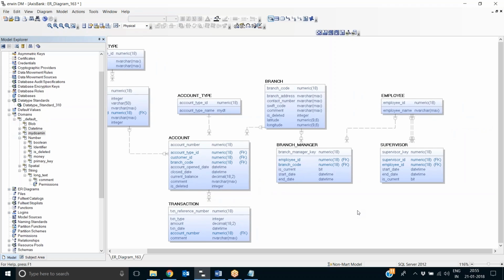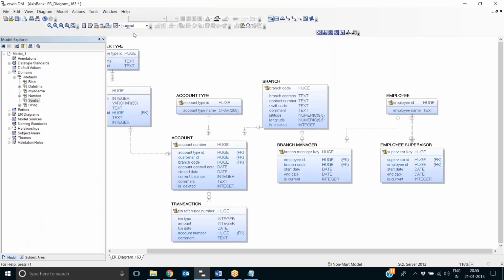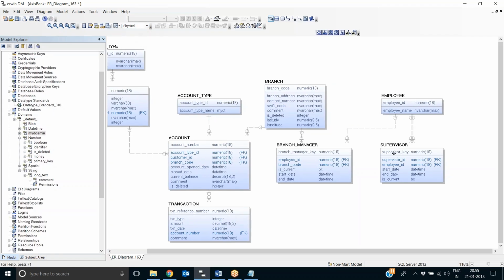So if you go to the physical side and change something, what Erwin thinks is that it is actually a concept of data modeling: something you do at the physical side, you intend to override. So you know that logically the name of this entity is employee supervisor, but on the physical side you want to use a slightly different name, which is supervisor. That's why you are overriding. Overriding is always on the physical side, not on the logical side.